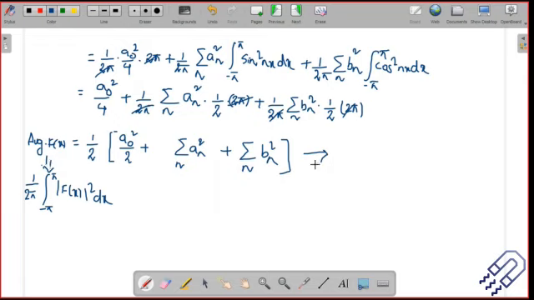So if we take the average of this, you will get the relation between the average of f(x) and the coefficients, a and b. So there is a connection between the two. And this is actually called the Parseval relation. Okay, so this is important. The next topic is Fourier transform.